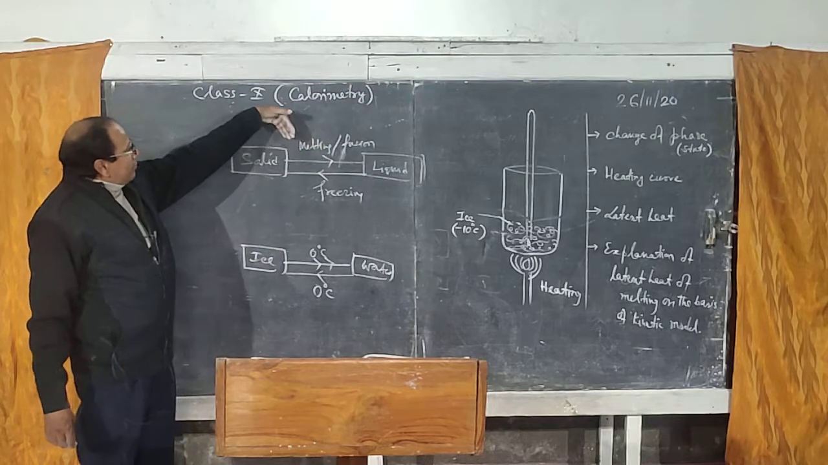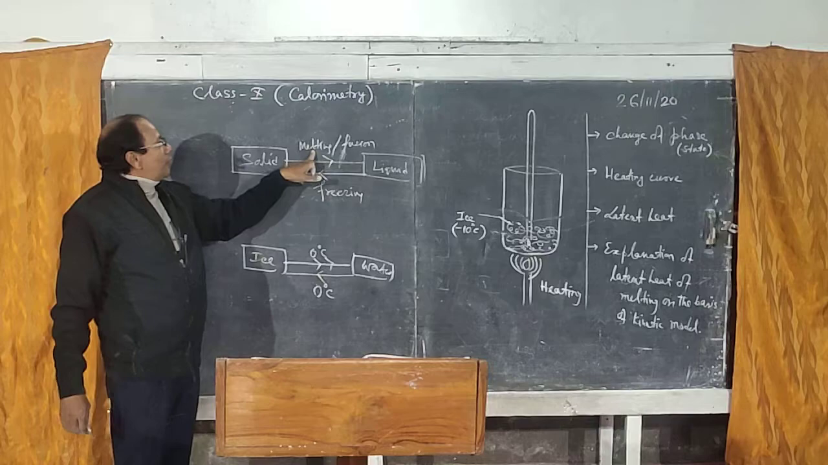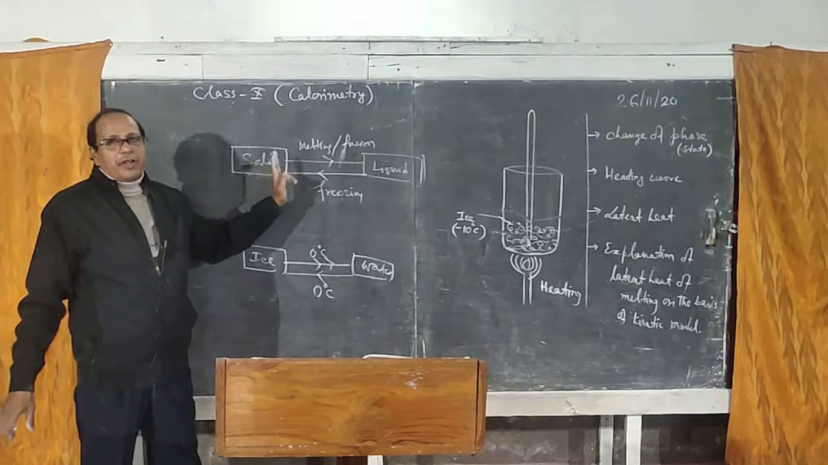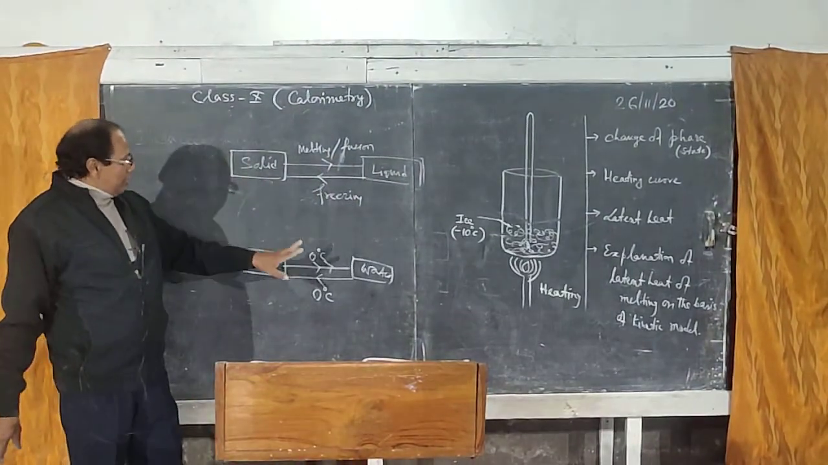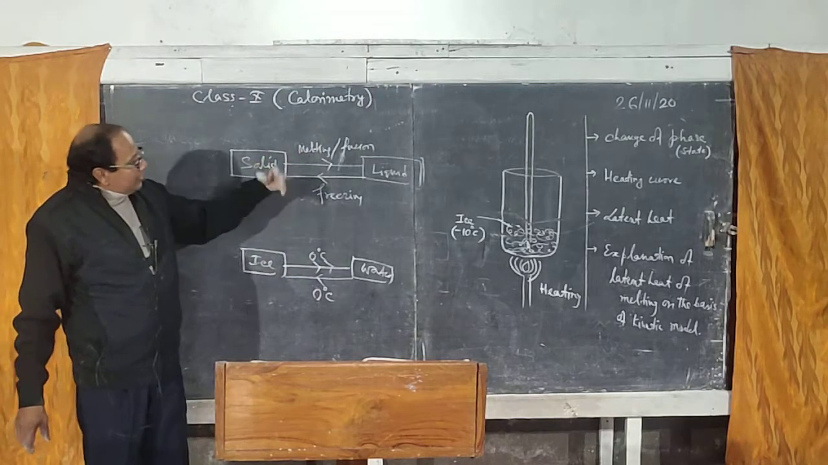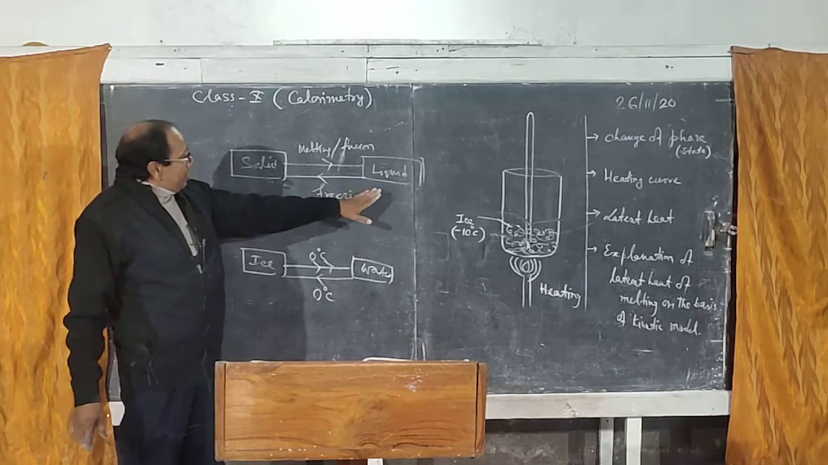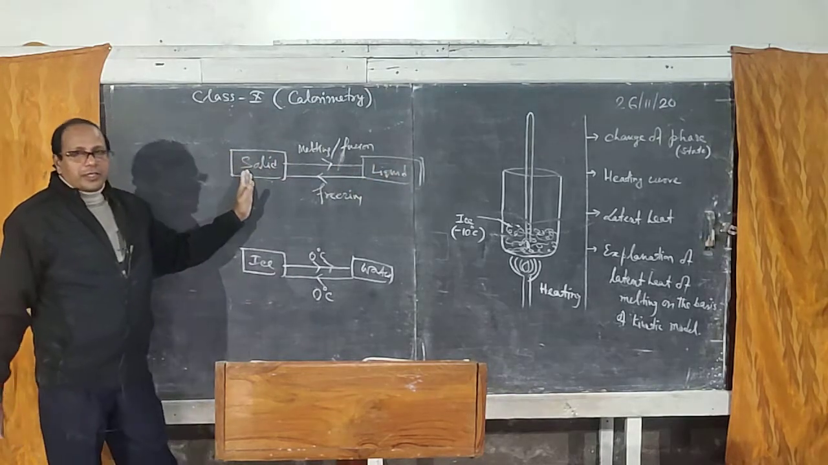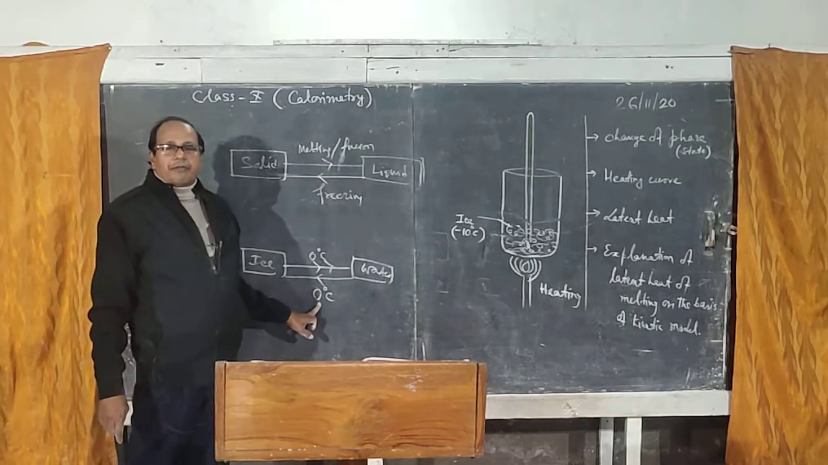So what is melting or fusion? What is freezing? Let me discuss once more. First I am talking about melting or fusion. It is a process by which a solid state can be converted into liquid state on heating at constant temperature. That constant temperature is called melting point, right? Similarly, freezing can be explained as a process by which a liquid state can be converted into solid state at a particular temperature, and that particular temperature is called freezing point.